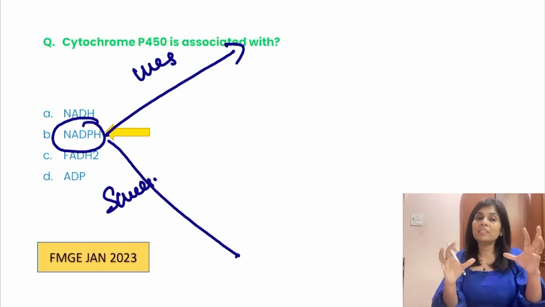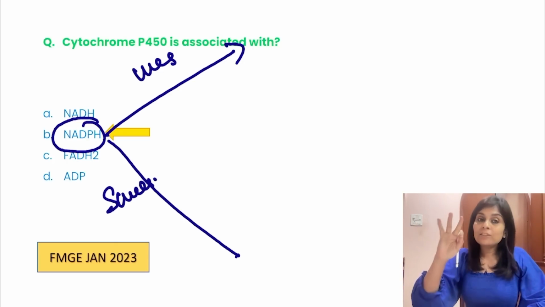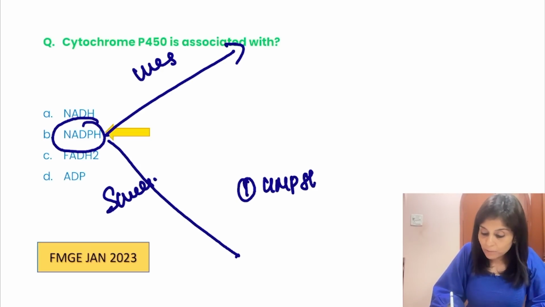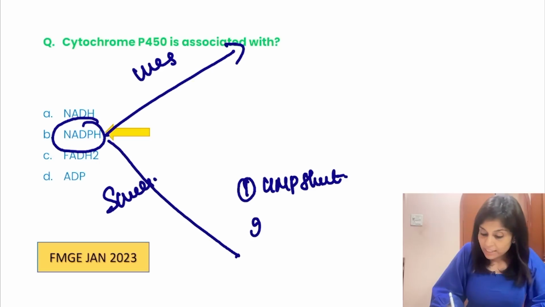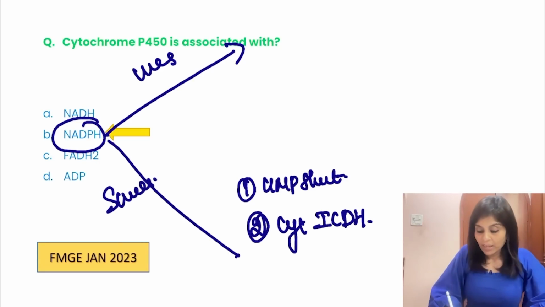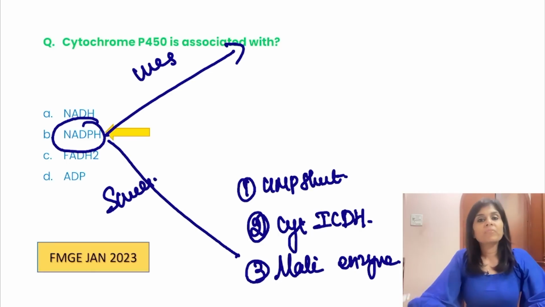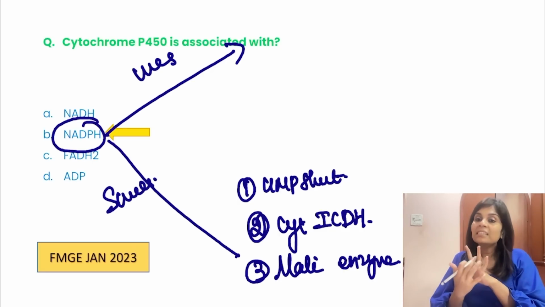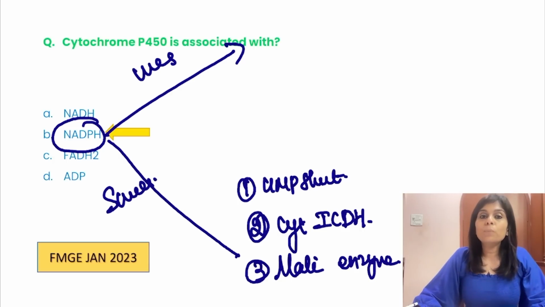Most of the oxidative steps happening in your metabolic pathways generate NADH. There are just three sources of NADPH. The first source of NADPH is the HMP shunt. Major source of NADPH is the HMP shunt. Second source is cytoplasmic isocitrate dehydrogenase. Third source is malic enzyme which converts malate to pyruvate. So what are the three sources of NADPH? Major source is the HMP shunt, cytoplasmic isocitrate dehydrogenase, and malic enzyme which converts malate to pyruvate.